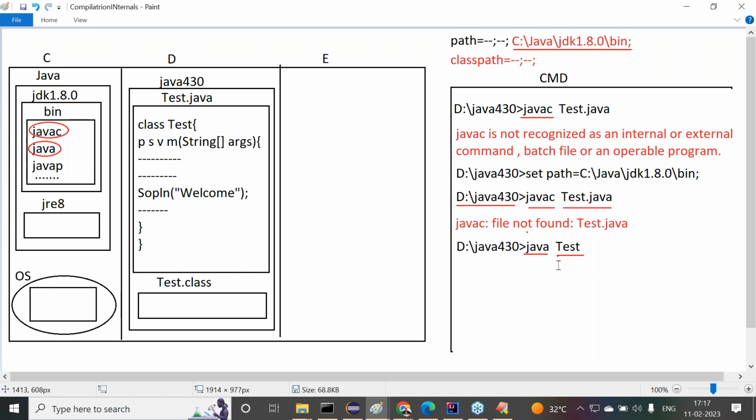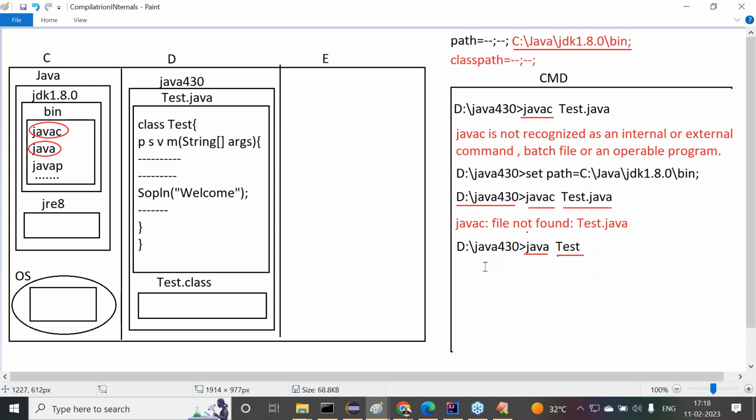In the command prompt, JVM will take the main class name specified on the command prompt, that is Test. JVM will search for this main class .class file at 3 locations. What are the 3 locations? First is the current location from where we are executing our Java application. Second is the Java predefined library. Third is the locations referred to by the classpath environment variable. Yes, sir, are all of you getting it or not?